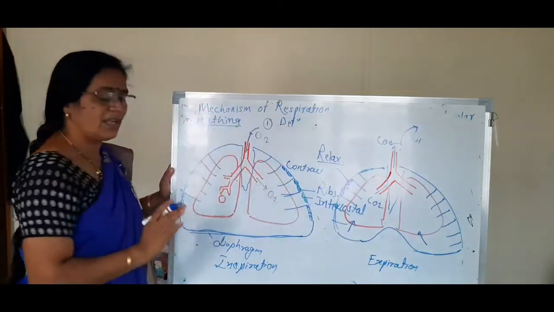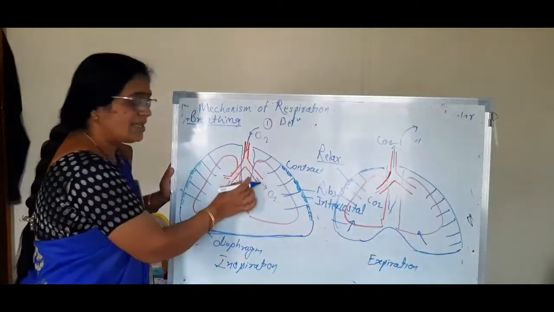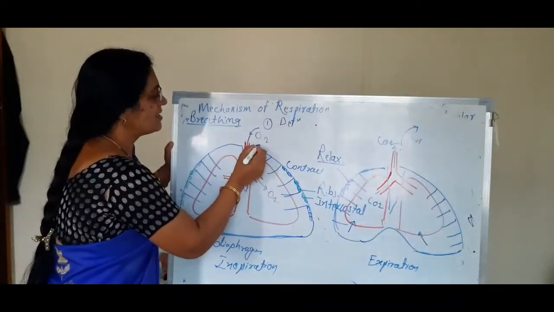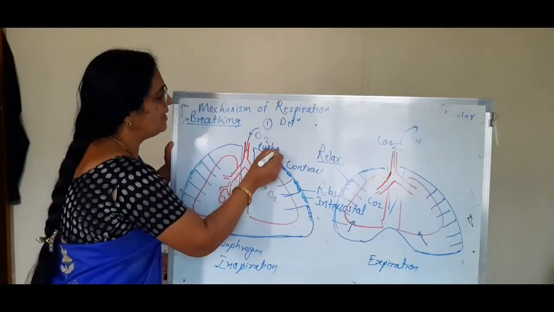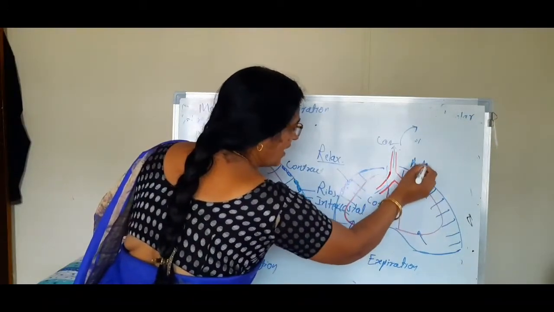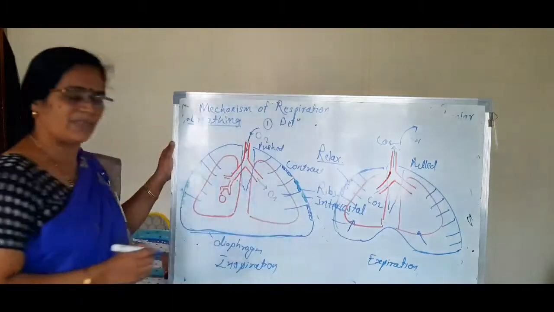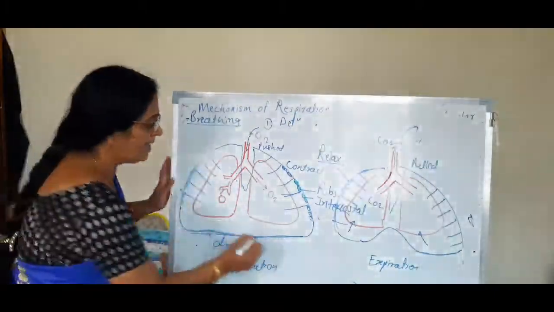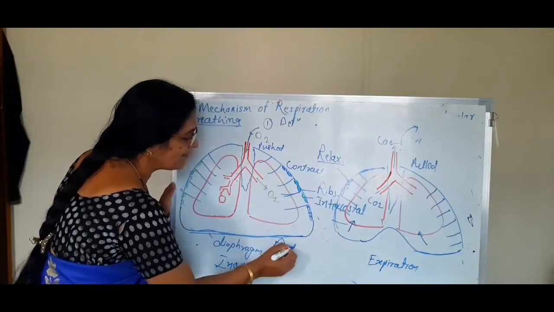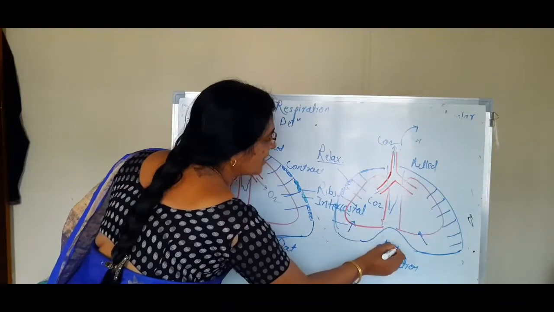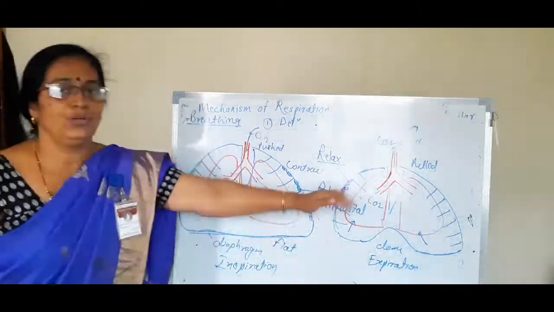Then the sternum: pushed upward, and here pulled inward. Then the diaphragm: it becomes flat in inspiration, and dome shaped in expiration.